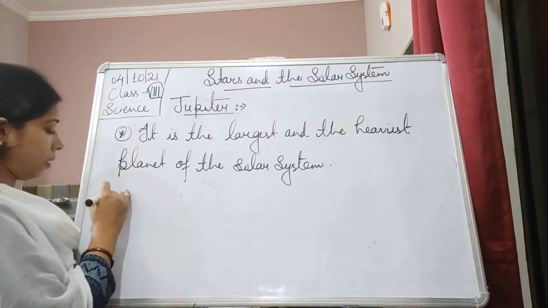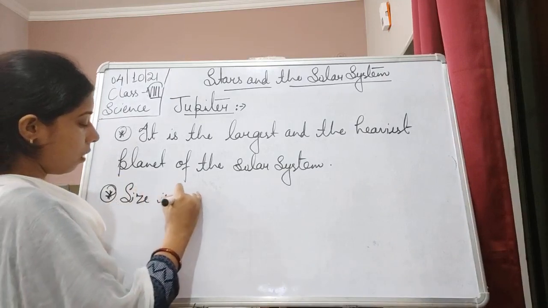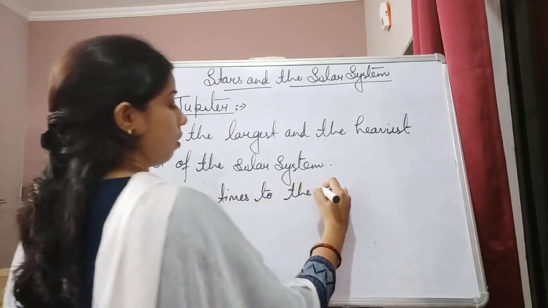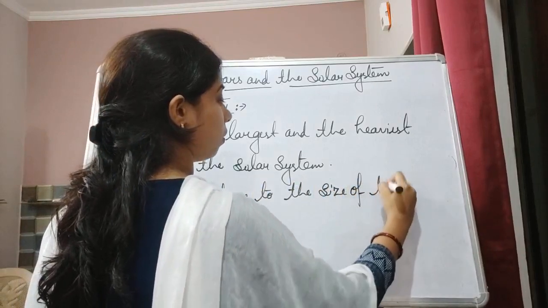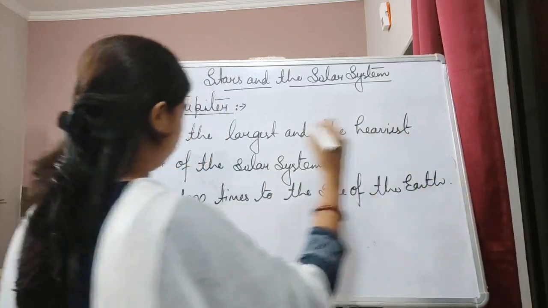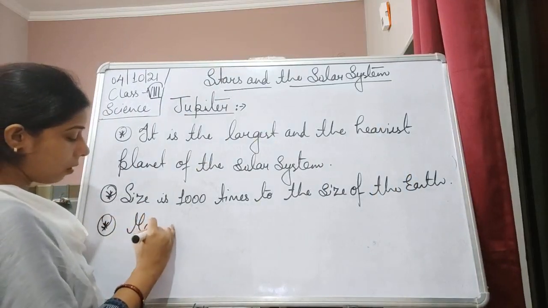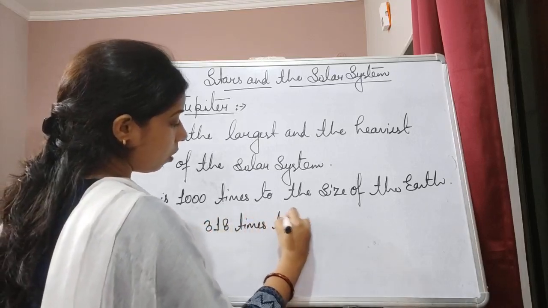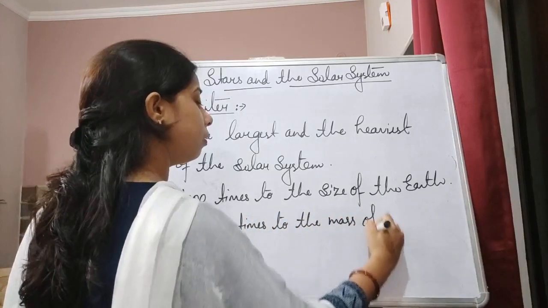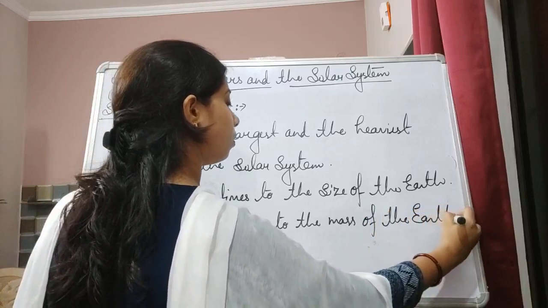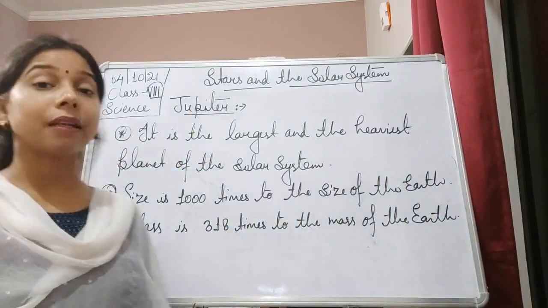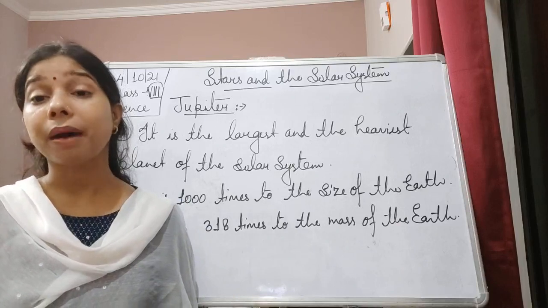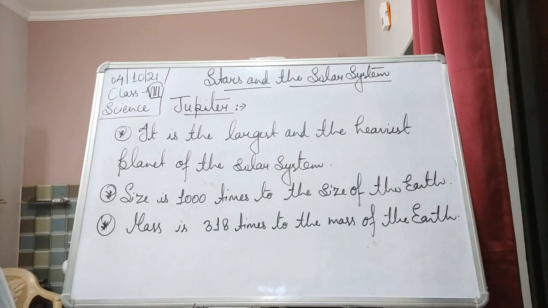So size is 1000 times the size of the Earth, and mass is 318 times the mass of the Earth. Okay, so this is about Jupiter.